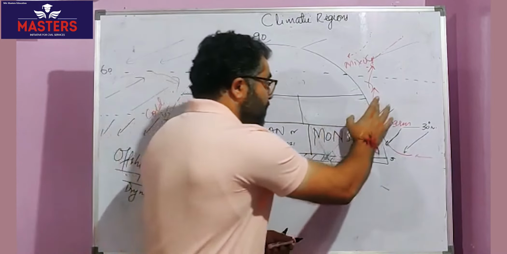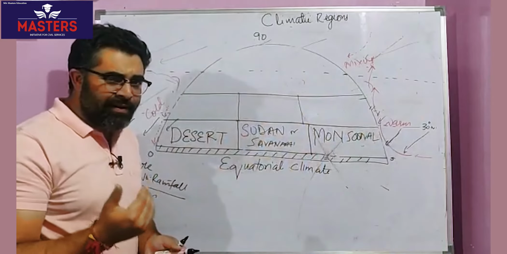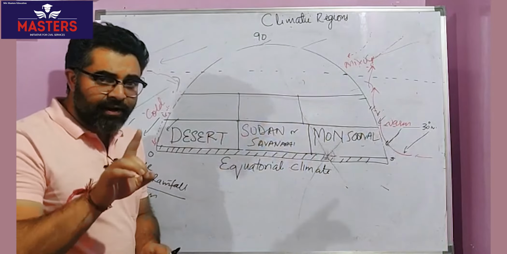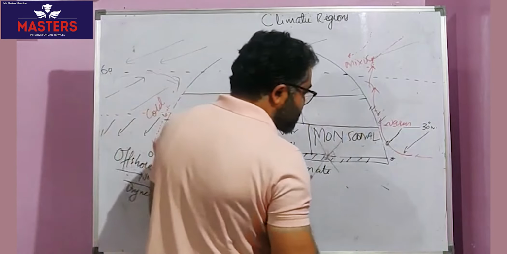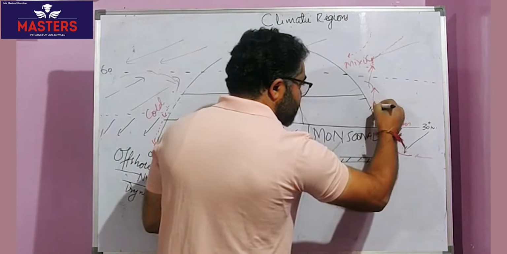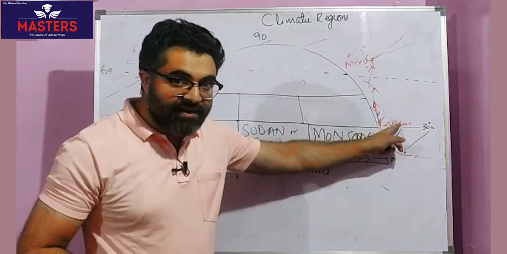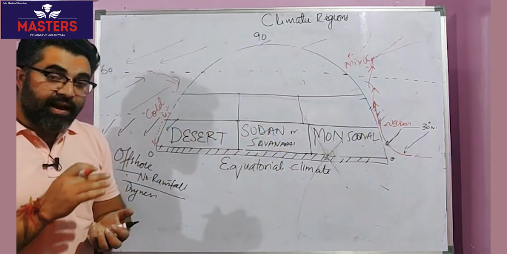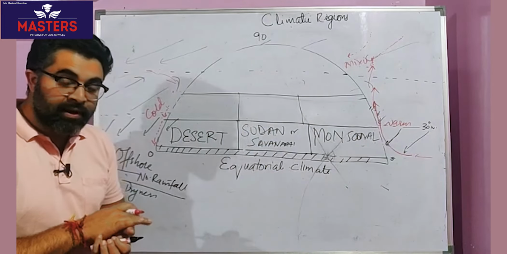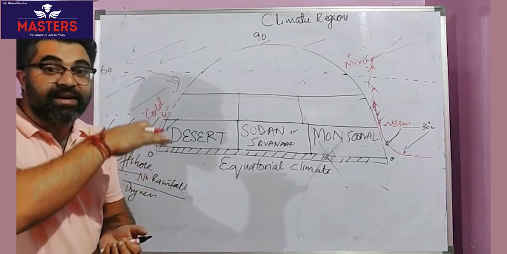Alright. During winters, they will come back. So does that mean the rainfall will stop during winters? No. Because observe this warm current. We just now said that on the eastern part of continents there is a presence of warm current. Warm current means air masses are warm, moist, lighter, therefore rise up.